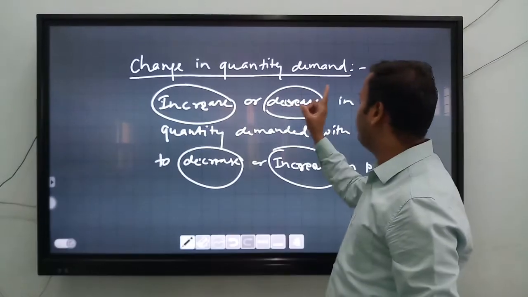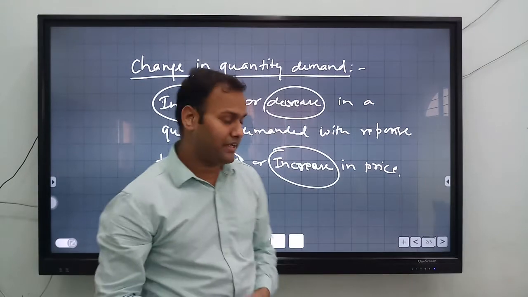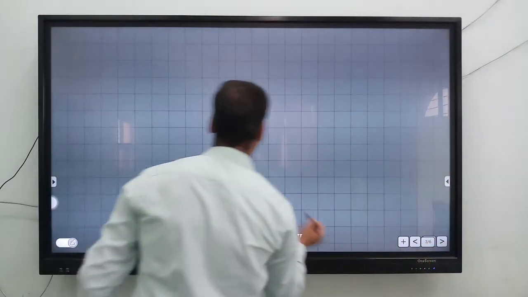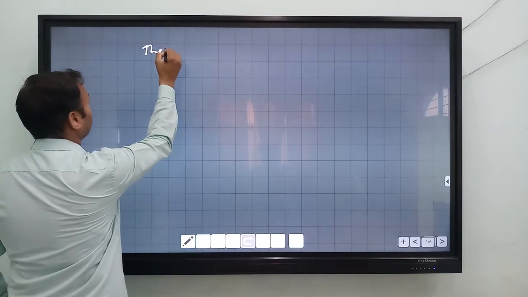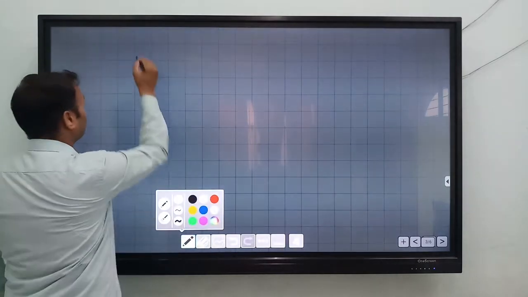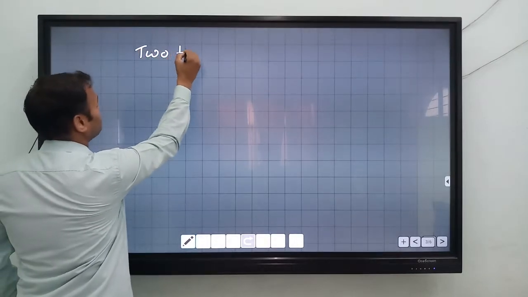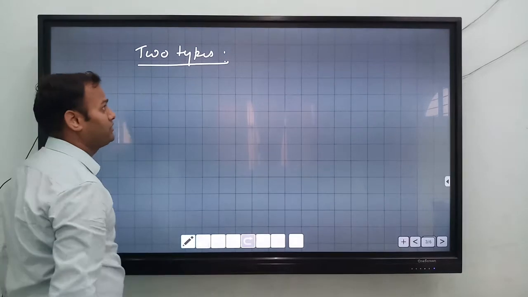So this is the concept of change in quantity demanded. Now, change in quantity demanded is classified into two types.